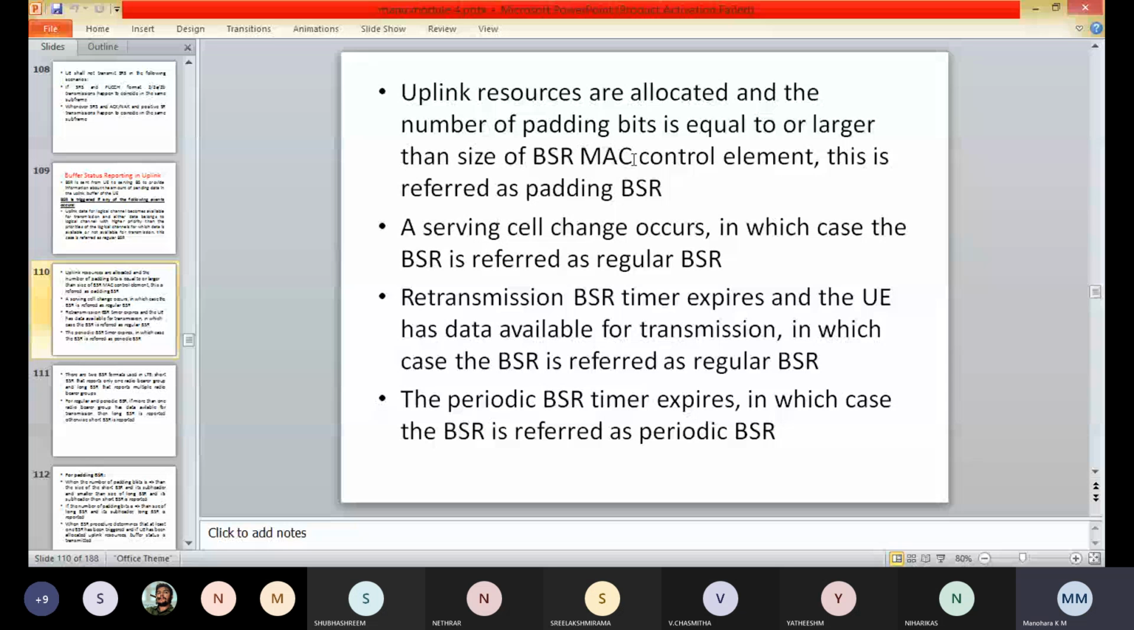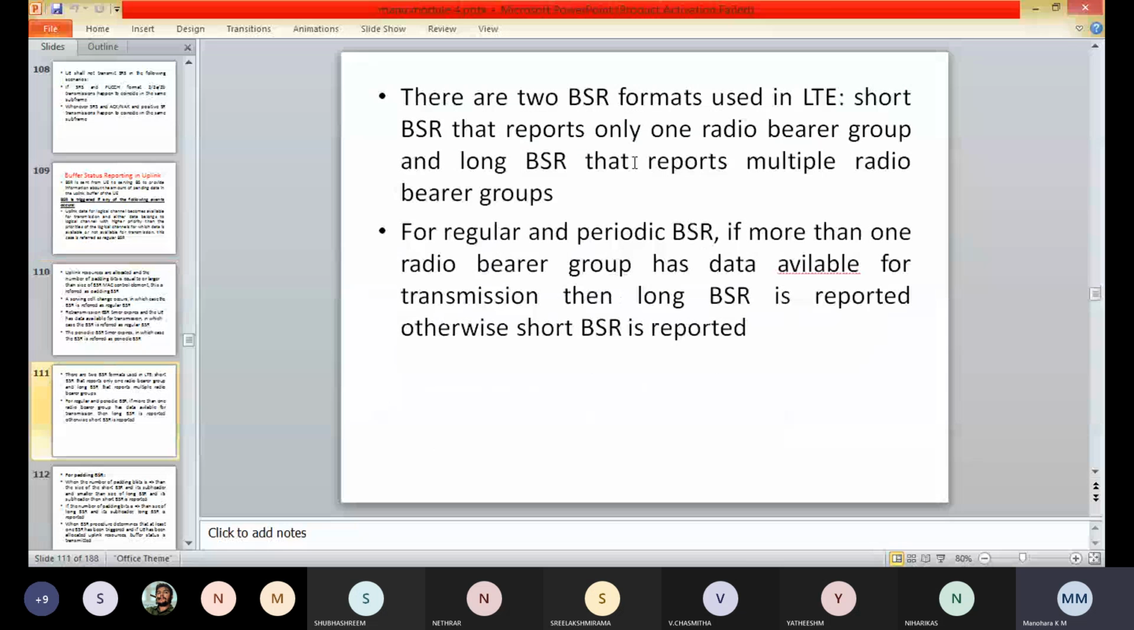So here for the regular and the periodic BSR, if more than one radio bearer group has the data available for the transmission in the TTI where the BSR is transmitted, long BSR is reported. Otherwise the short BSR is reported. So here for the padding BSR, we have when the number of padding bits is equal to or larger than the size of the short BSR plus its subheader but smaller than the size of the long BSR plus its subheader.